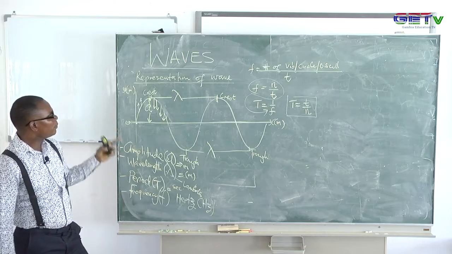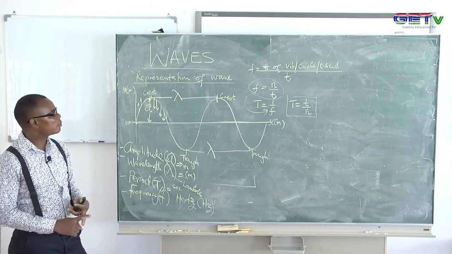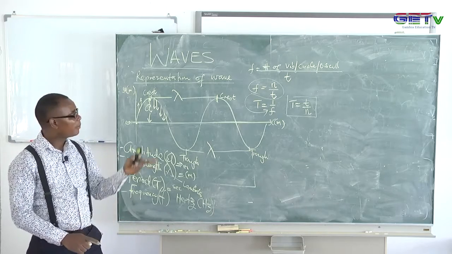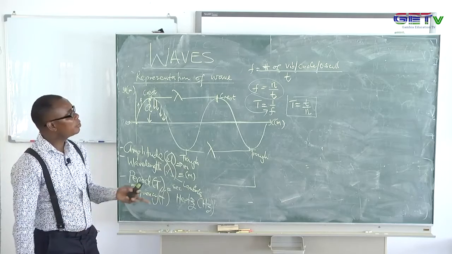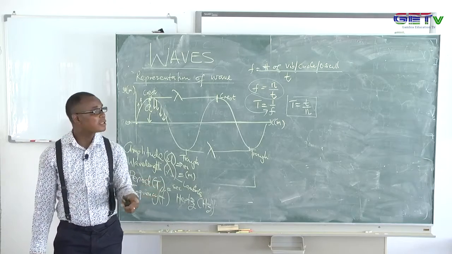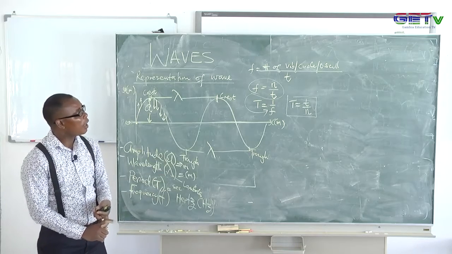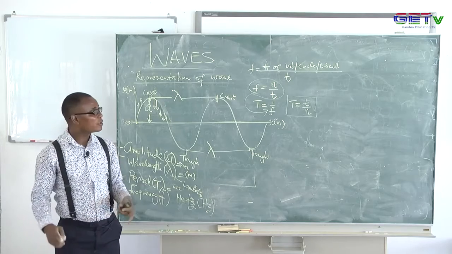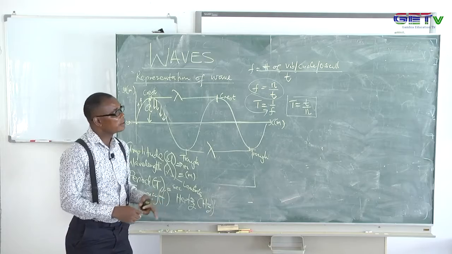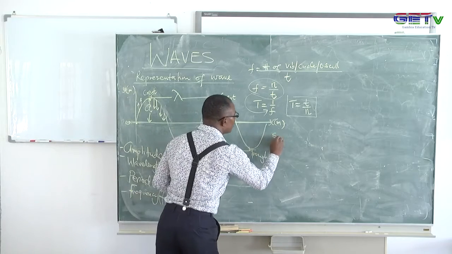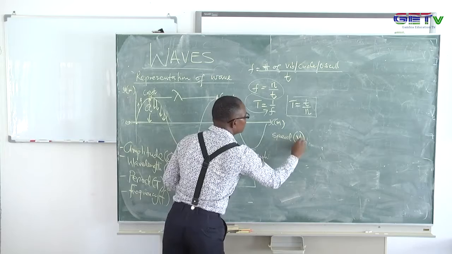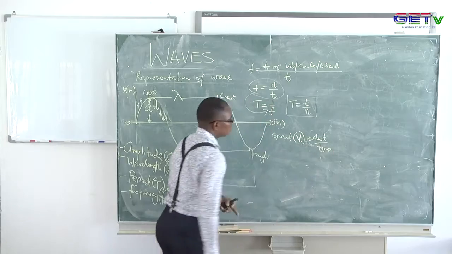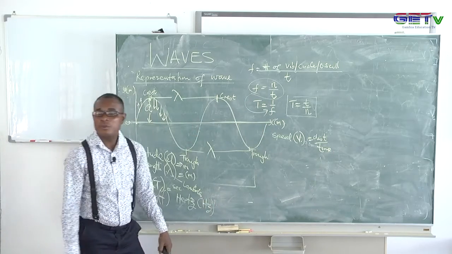And I said the amplitude is the maximal displacement of the wave from its rest position, and the frequency is the number of cycles, oscillations, vibrations which a wave makes per unit time. The period is the time it takes the wave to complete a cycle. That's the period, you know that from scratch. We now have other terminologies I didn't state here, but I think you've come across those ones. The wave can have speed. If you want to talk about speed, normally we talk about the distance something covered per time. So the wave speed is the distance the wave travels in unit time. We call it wave speed or wave velocity.